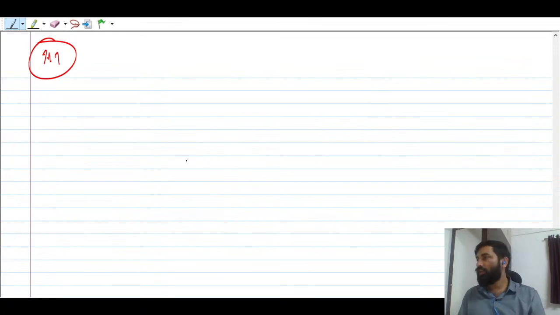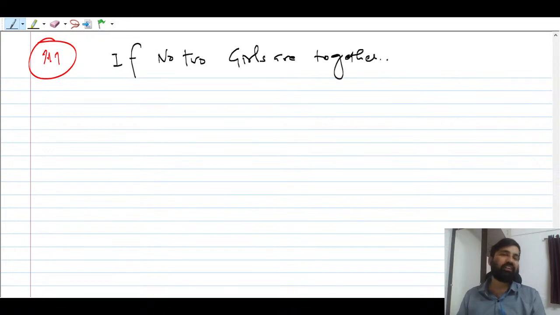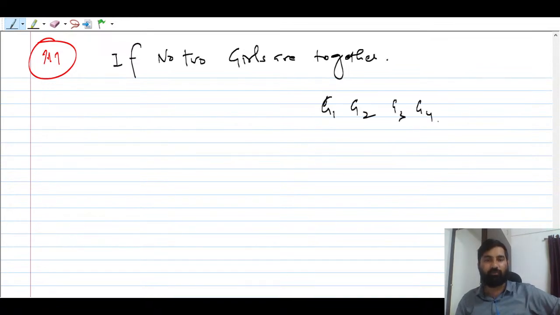इसी क्वेश्चन में तीसरा क्वेश्चन हम लेते हैं, थर्ड क्वेश्चन. Third question says that if no two girls are together, no two girls are together. अभी तक हम लोग गर्ल्स को एक साथ रख रहे थे, but no girls are together, right? So you just forget girls. No girls are together means all girls have to be forgotten. Forget about all girls. चलो भाई, अब गेट की प्रिपरेशन है तो we have to forget, right? ठीक है, ये लो, भूल गया.